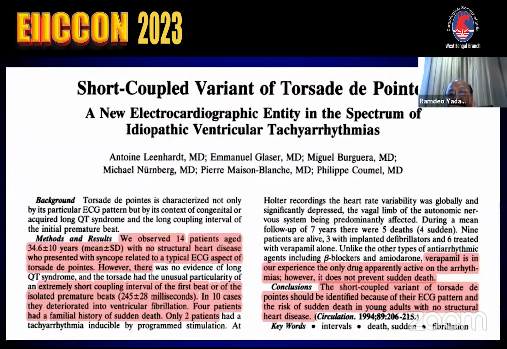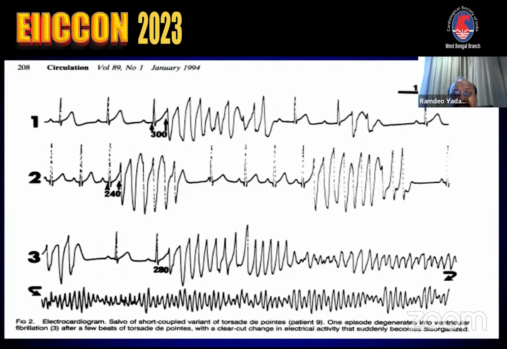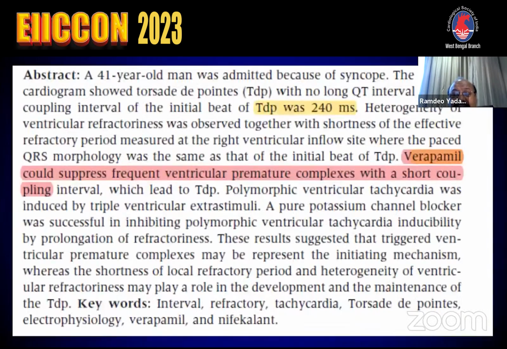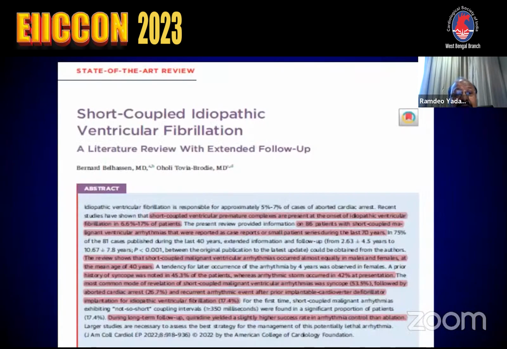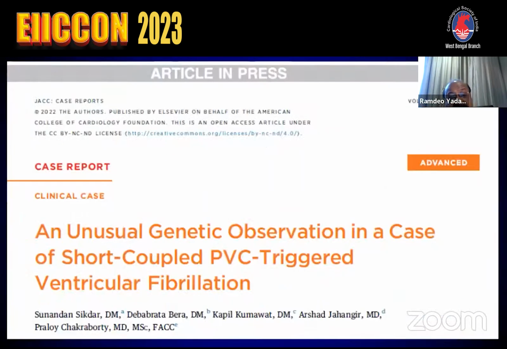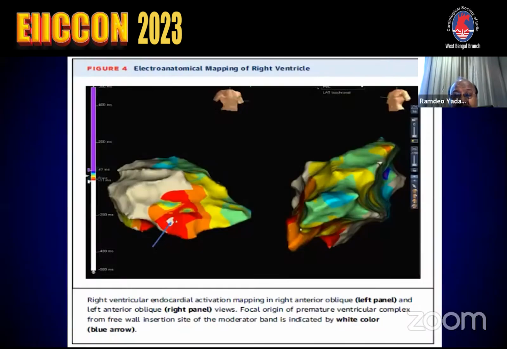And these are the studies which are published in the literature. Similar cases have been shown, short couple PVC induced torsade and VF spontaneously recovering, and several of these have been shown. And this patient is another one, short couple, another VF, and all this requires is either you do PVC ablation, because this PVC arises from the Purkinje fiber, or you do left stellate ganglion blockade, and we did left stellate ganglion blockade. I can show you several of such cases.